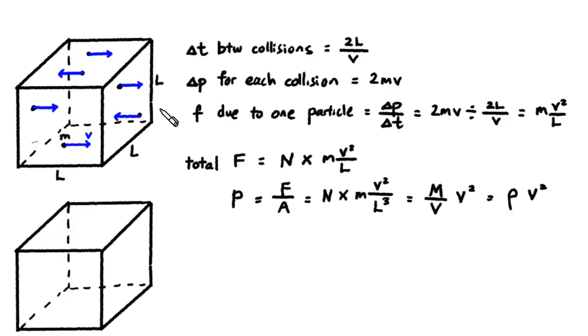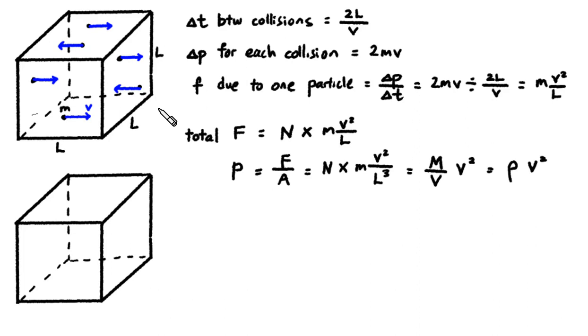So what do we do next? Let's recognize the fact that these molecules have different speeds. So instead of one common v, we're actually dealing with lots of different v's, v1, v2, v3, v4 and so on. So the change in momentum for each collision is different, the force due to each particle is different, and for the total force, we cannot do n times a common mv square over L. But for this, we just have to do one tiny adjustment.